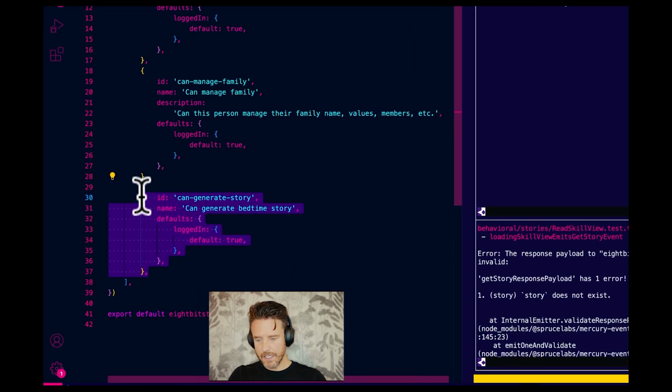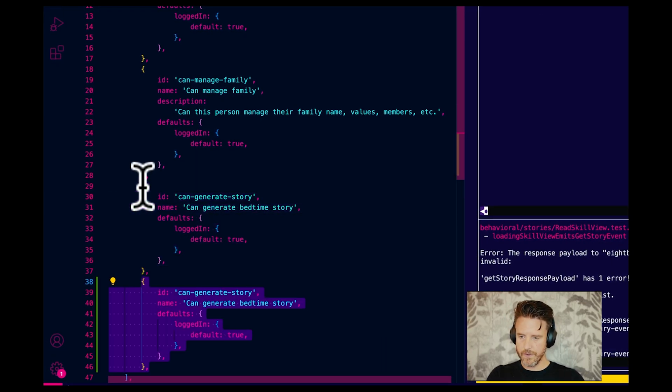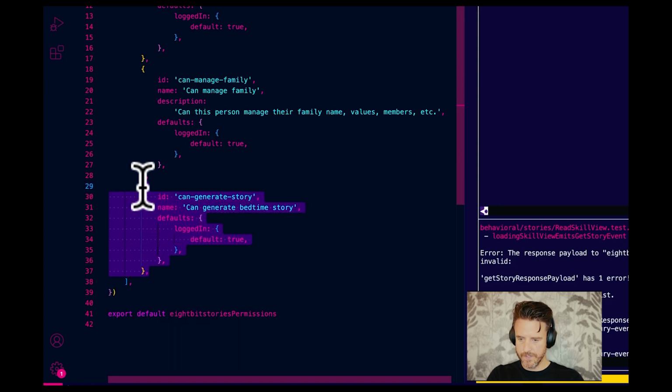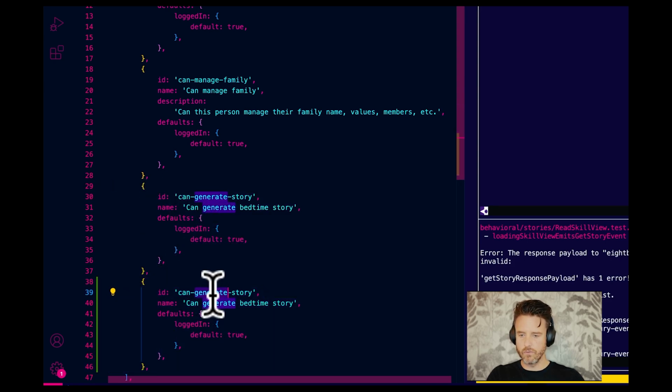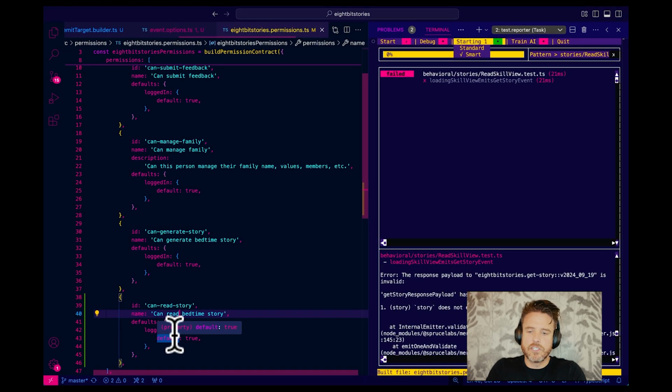I'm just going to duplicate this. So option shift down arrow. I wonder if I need, yeah, option shift down arrow. We'll copy it. I'm going to go can read story, can read bedtime story. Just need to be logged in. Do you need to be logged in?